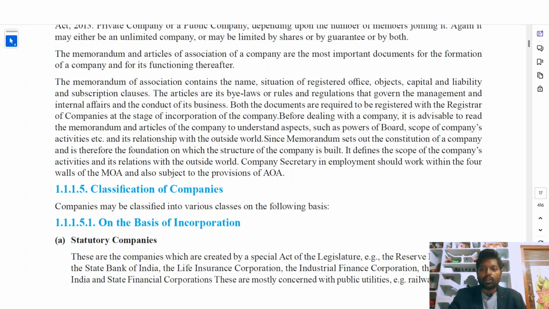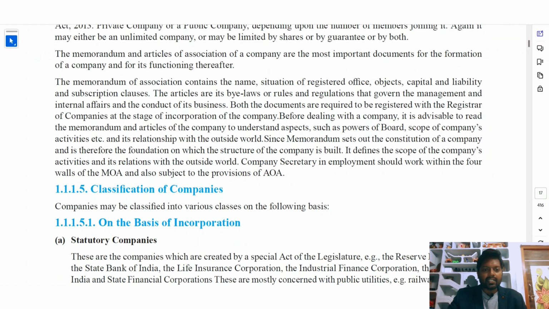Both the documents are required to be registered with the Registrar of Companies at the stage of incorporation of the company. So both the memorandum of association and articles of association must be registered with the Registrar of Companies. Before dealing with a company, it is advisable to read the memorandum and articles of the company to understand aspects such as powers of the board, scope of the company's activities, etc. So if any person is going to deal with the company or enter into any agreement with the company, it's better to read the articles of association and memorandum of association related to that company.